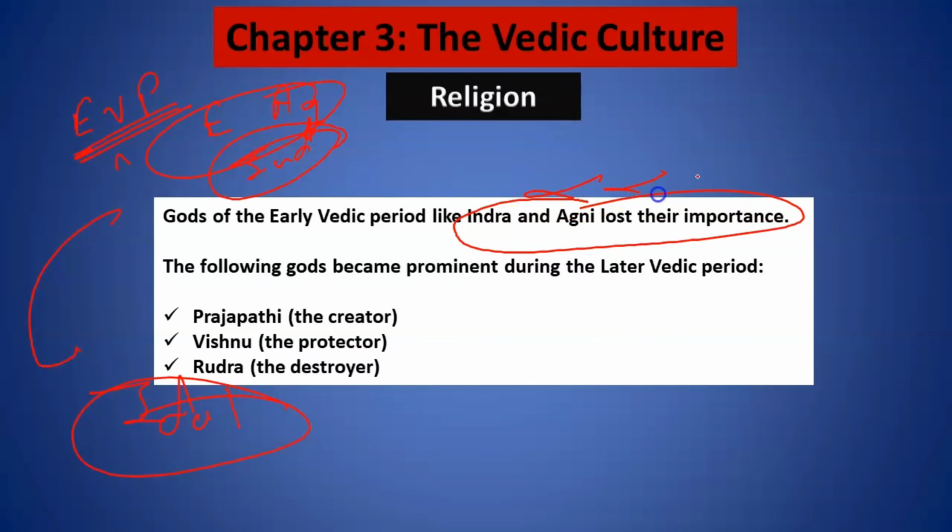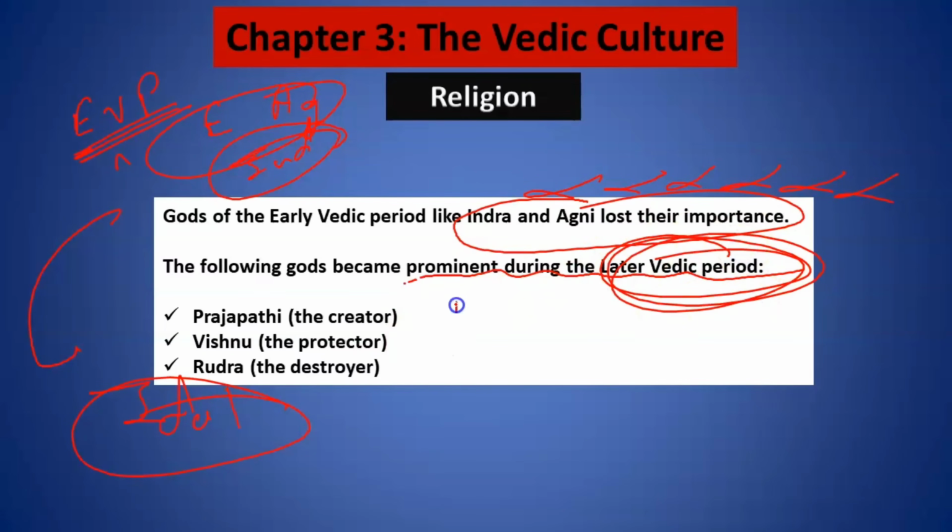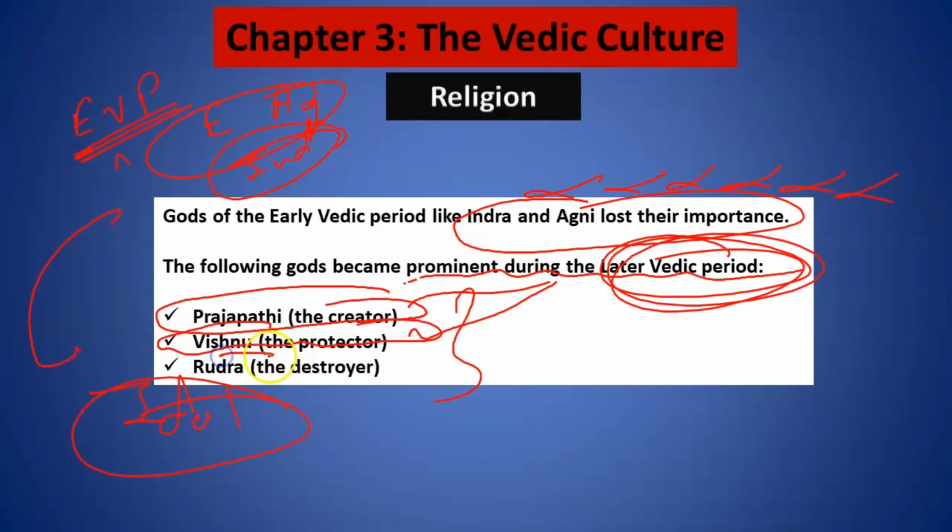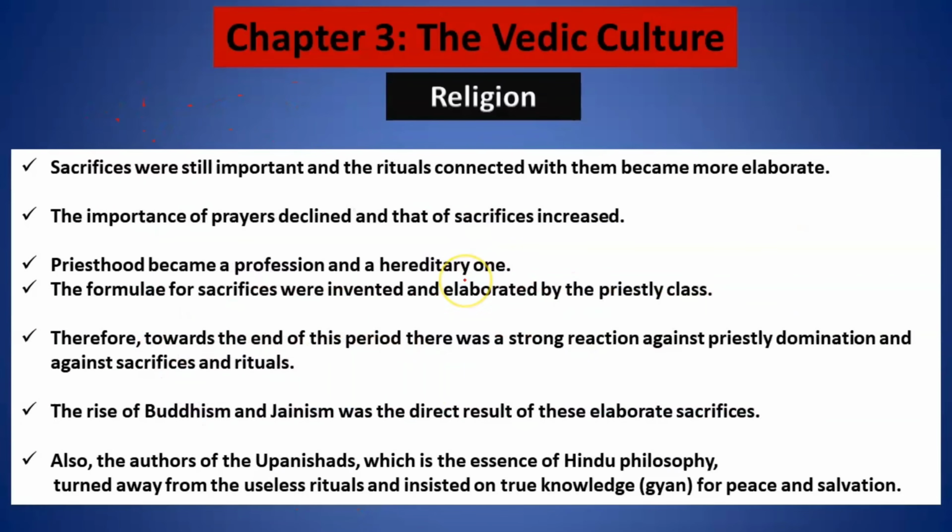Indra and Agni lost their importance and new gods emerged during the later Vedic period, such as Prajapati, the creator, which you say as Brahma, Vishnu, the protector, and Rudra, the destroyer, which you say as Lord Shiva. So these three new gods came up and idol worship became prominent.